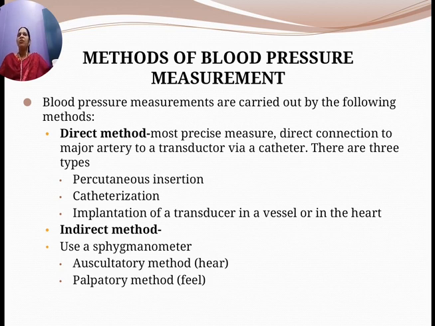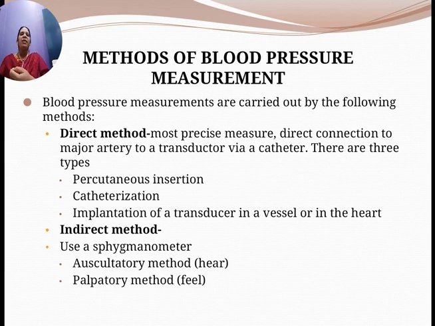In the extravascular method, the vascular pressure is coupled to an external sensor element via a liquid filled catheter. A catheter is nothing but a long tube which is introduced into the heart or a major vessel by way of a superficial vein or an artery. So it is in direct contact with the blood.